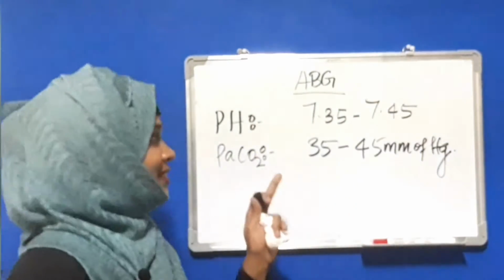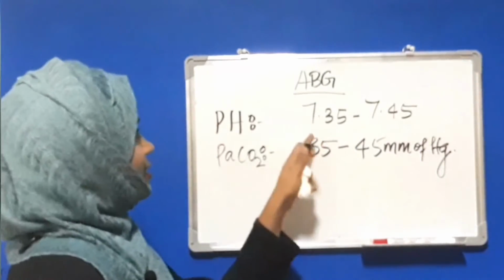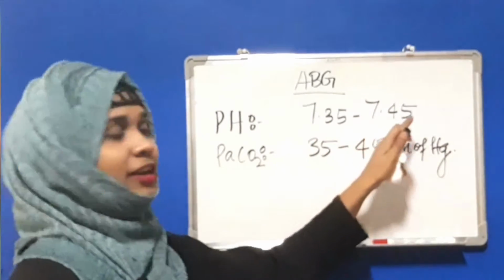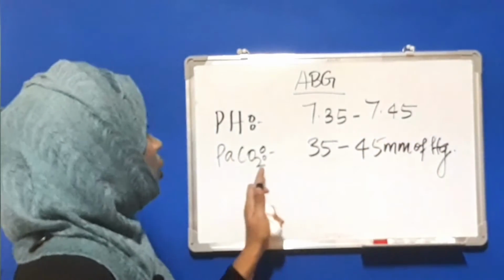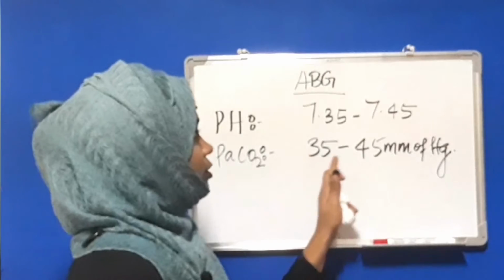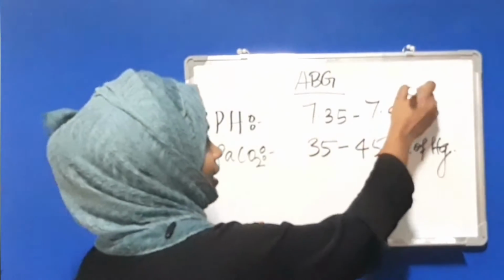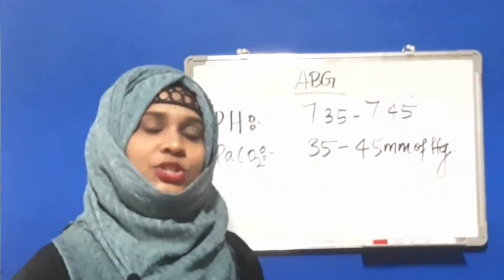This is very easy: pH is 7.35 to 7.45 and PaCO2 is 35 to 45.